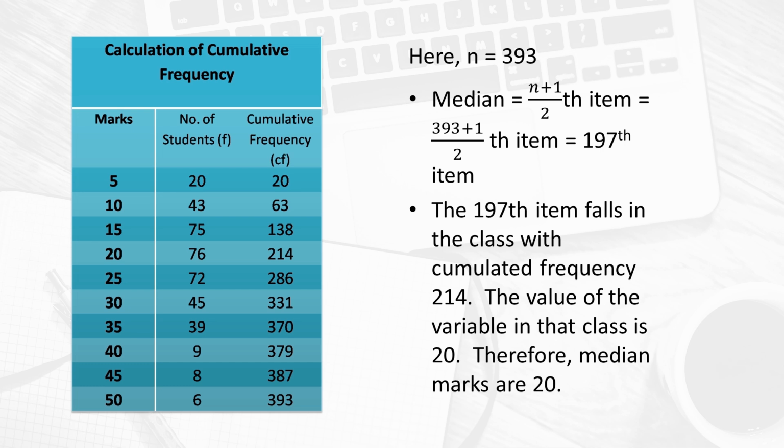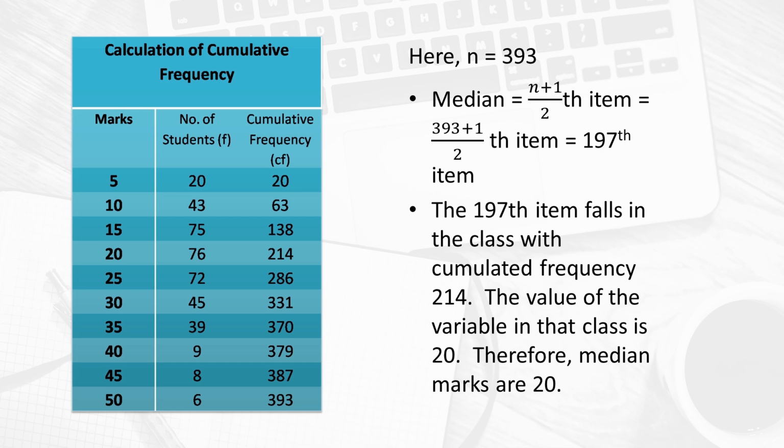Like there were 20 students who have scored 4 marks. Likewise in the second column we have arranged all the frequencies, and then we try to calculate the cumulative frequency. And how do we calculate cumulative frequency? The above frequency will be added with the below frequency, and the value that comes will be the cumulative frequency.